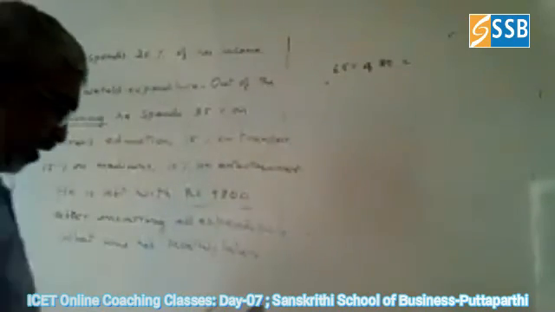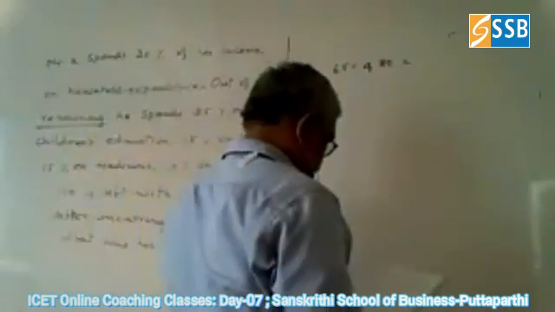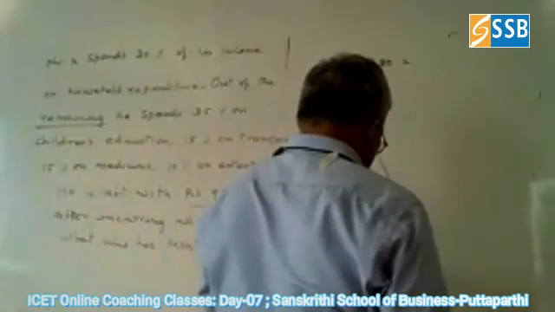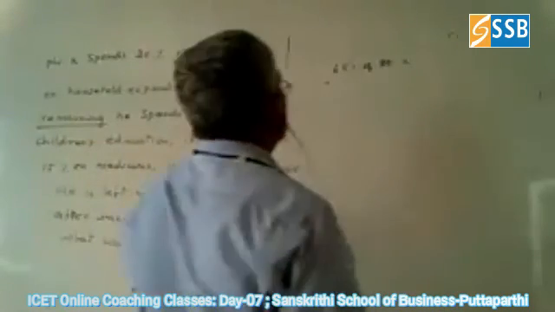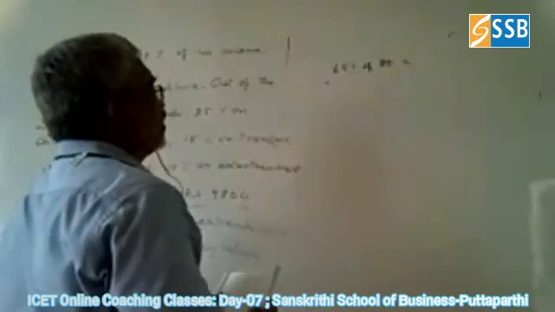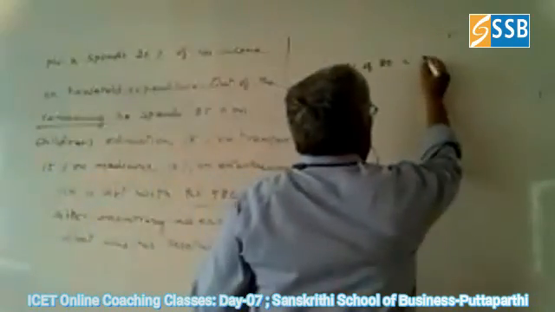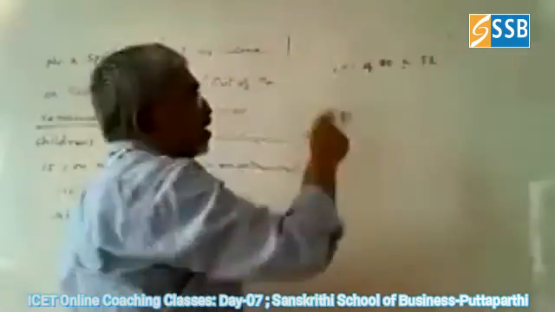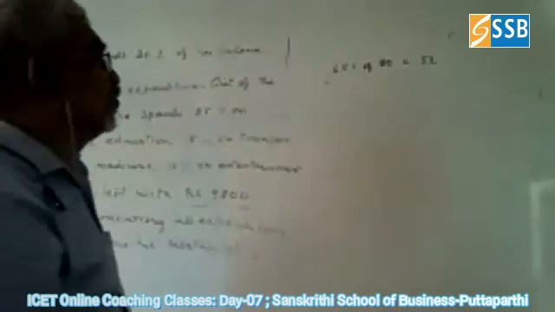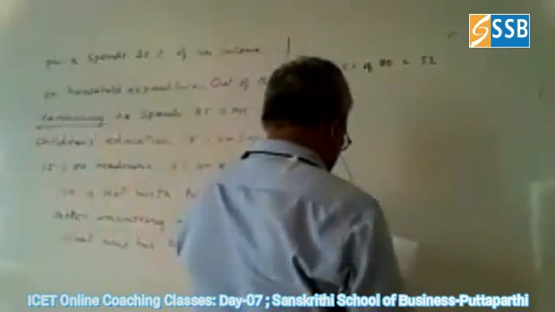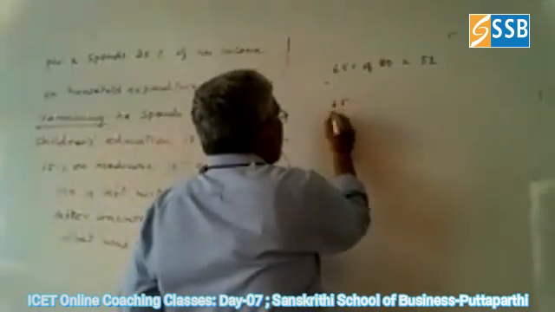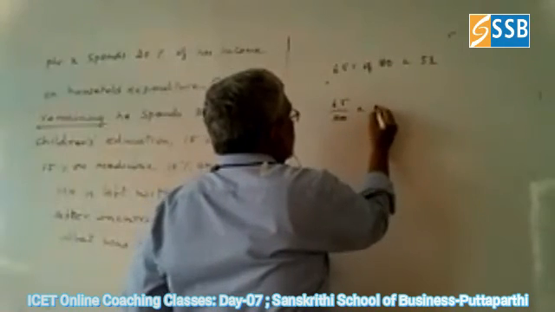Now what amount are we having? 65% of 80 is 52. We have taken the base value as 100. So 65% of 80 is 65 by 100 into 80.